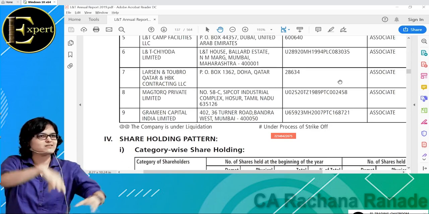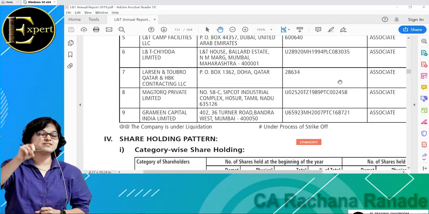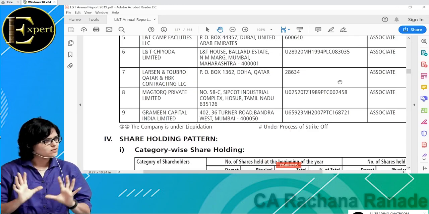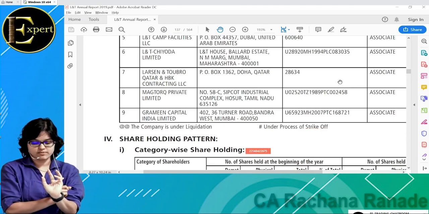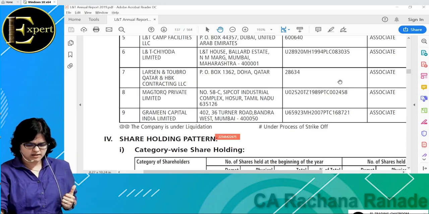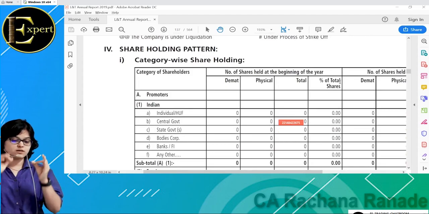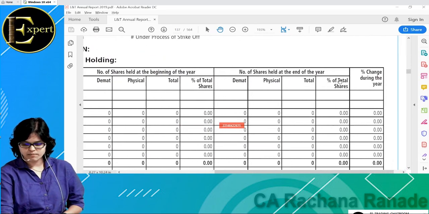So, okay. What is a standalone financial statement? What is a consolidated financial statement? Before we move on to any other aspect of the balance sheet, immediately beneath this, you get to know something very important, which is absolutely important for the shareholding pattern. Shareholding pattern is what we must understand. This is again a disclosure given in the annual report. It's a compulsory disclosure. Let us understand what we mean by shareholding pattern.